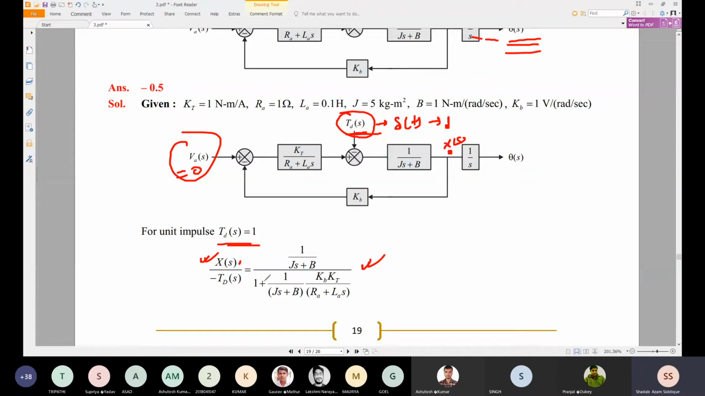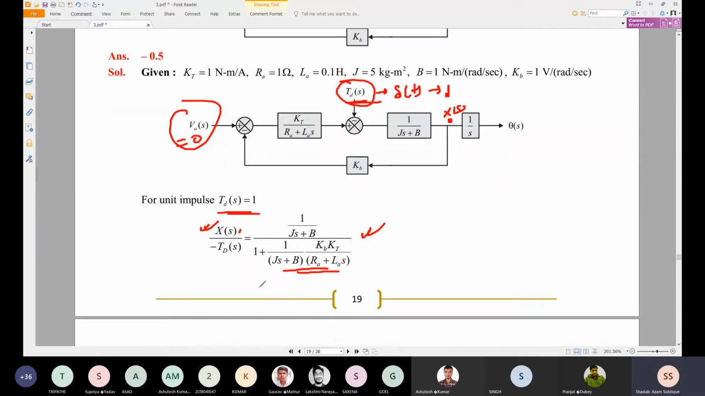So we'll take this X of s by TD as this one. This is nothing but this value, and this comes directly with the minus sign multiplication, and this is also multiplied with the minus sign, so this will be plus. So you can see here KB into KT divided by Ra plus Ls, times Js plus B, so that is why it is taken here as G(s) into H(s). And in G(s) the forward path gain is nothing but 1 by Js plus B. So that is written here. And why the minus sign? Because TD is multiplied with the minus sign, that's why it is written as a minus sign here. I hope this is clear to you.